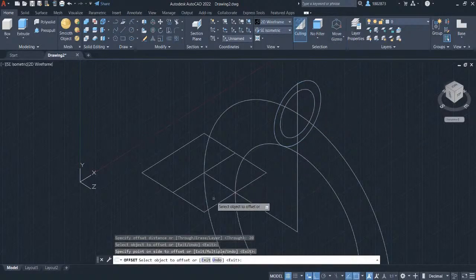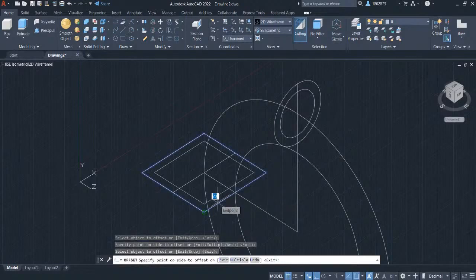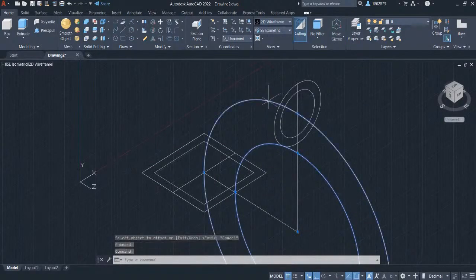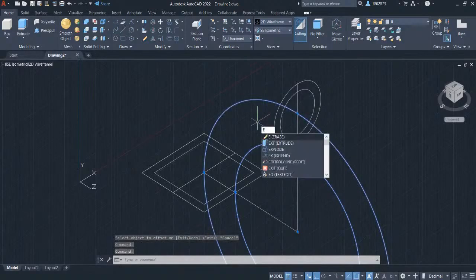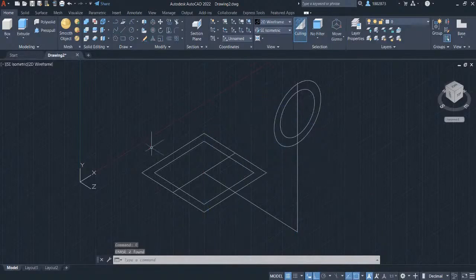Also, let's select the rectangle and left click here. Press Escape. Let's delete the guide circles. Select the circles and press E for erase. Let's change again the UCS icon in this direction.